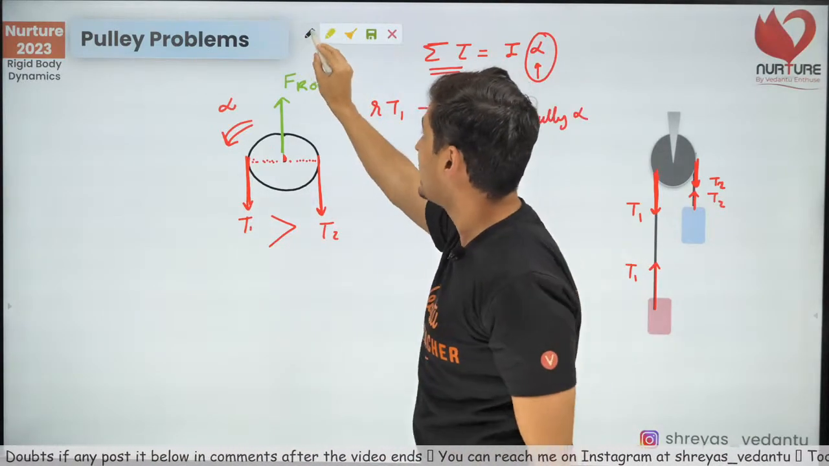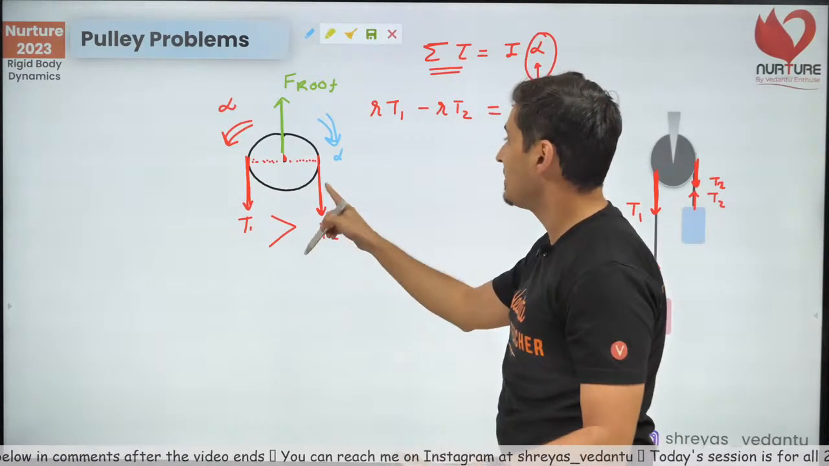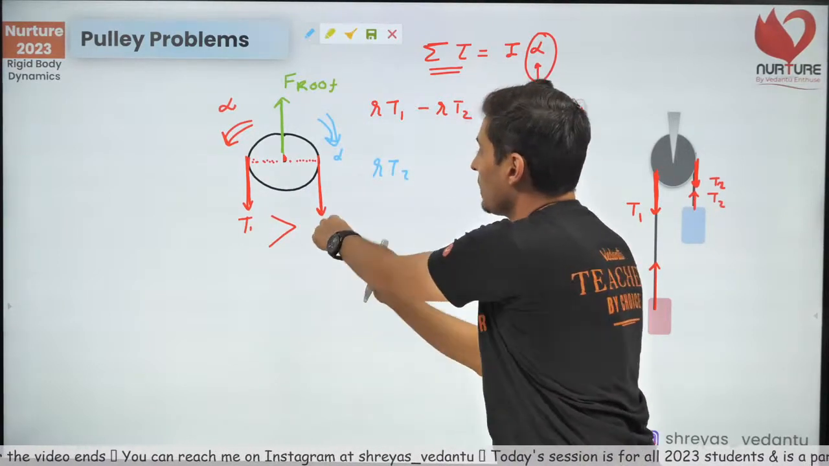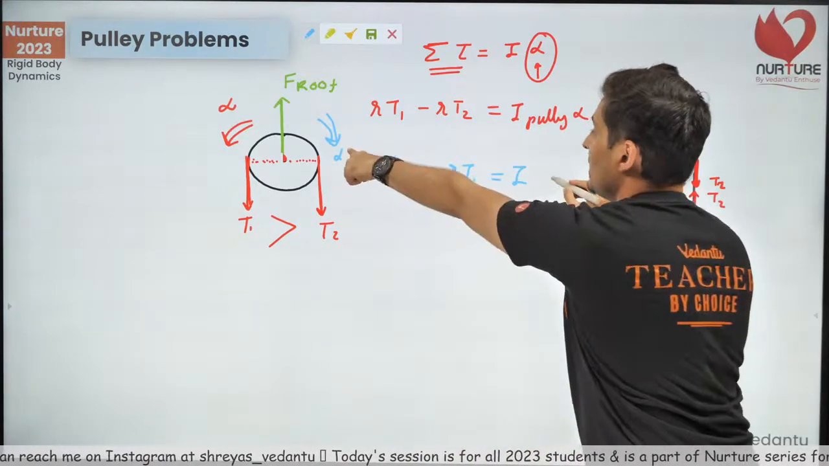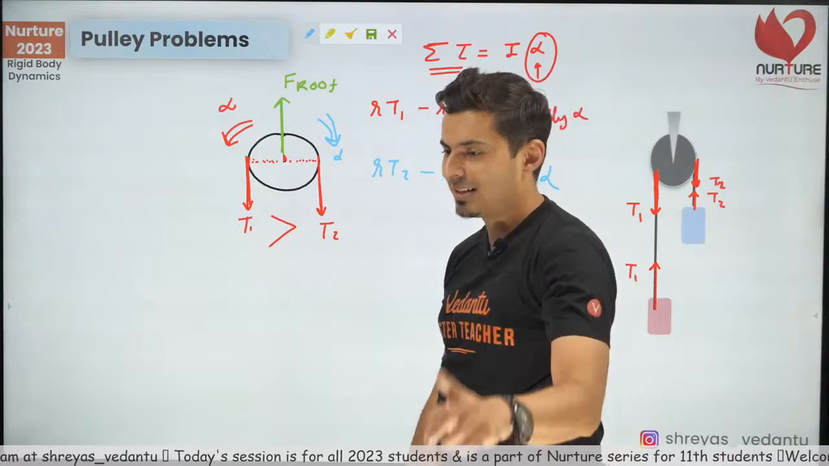If by chance alpha was like this, then your equations will change. Then you will write R into T2, because T2 torque will be positive, minus R into T1 will be I into this alpha. So that's how your equations will change. I hope that makes sense.